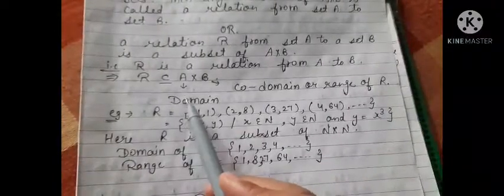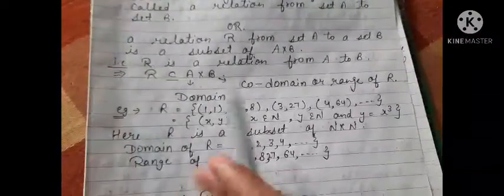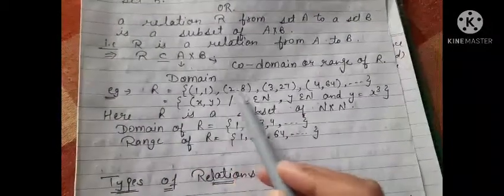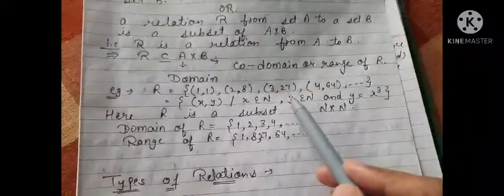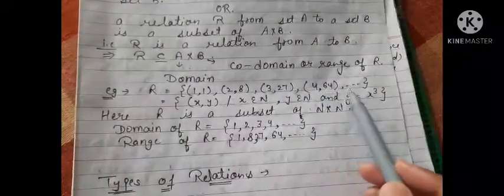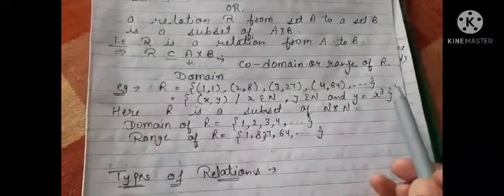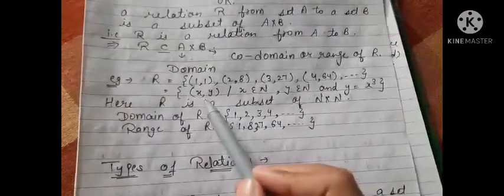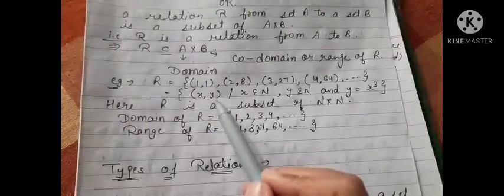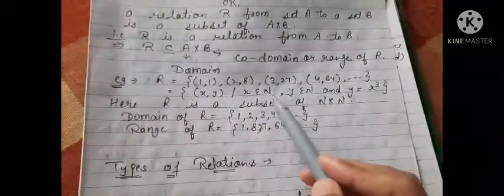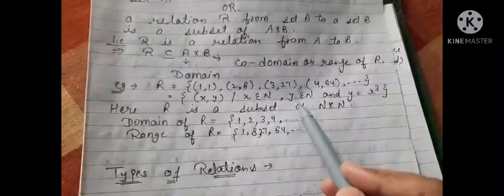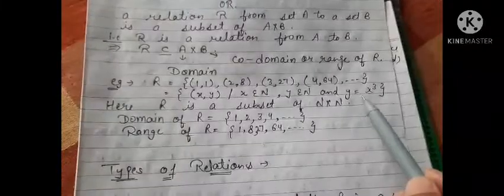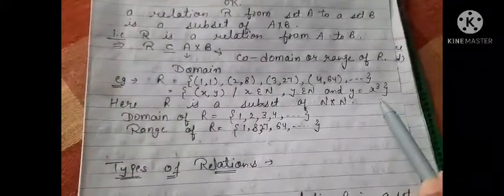Let us understand this by an example, right? First, suppose R is equal to {(1, 1), (2, 8), (3, 27), (4, 64)} and so on. This is a relation given such that we can apply the condition (x, y), such that x belongs to natural numbers and y also belongs to natural numbers, and y is related to x as y is equal to x cube, right?